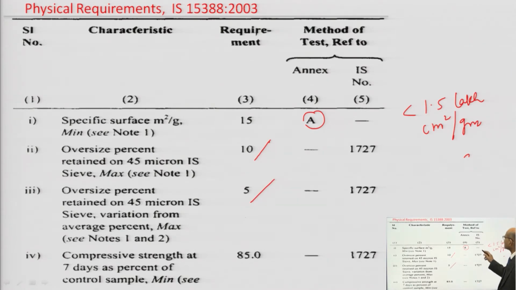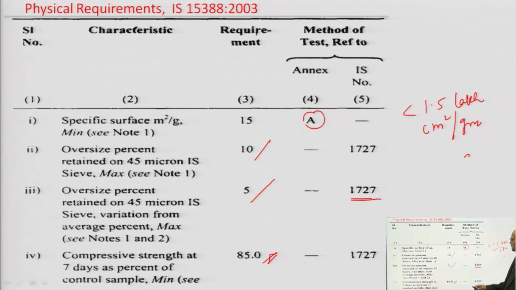That also you have to see in the specification of 1727, how to test this. Similarly, you have to go for the compressive strength test. The compressive strength at the age of 7 days, as percent of control sample, should be a minimum of 85.